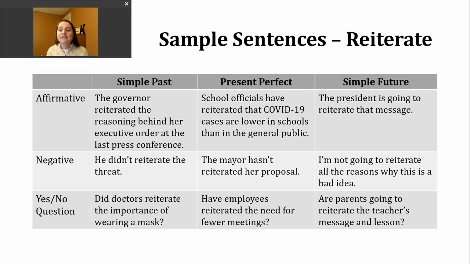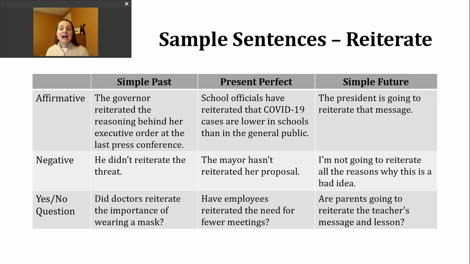Let's look at the affirmative one. The president is going to reiterate that message. Again, that idea of repeat or say again. In the negative, we want to insert not after our be verb. Here's another example. I'm not going to reiterate all the reasons why this is a bad idea.